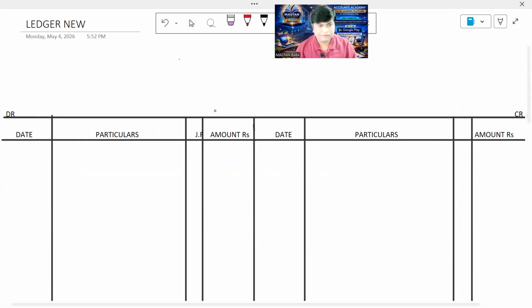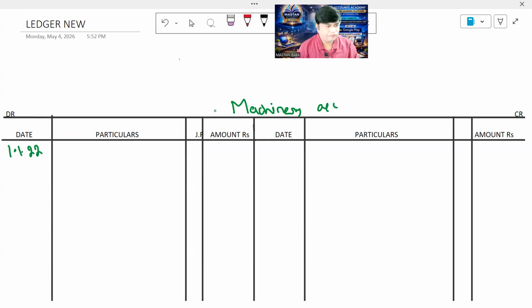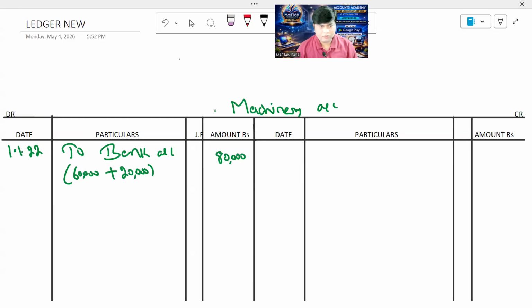Machinery account. Purchase date is 1/1/2022, to bank account, 60,000 plus 20,000, 80,000.